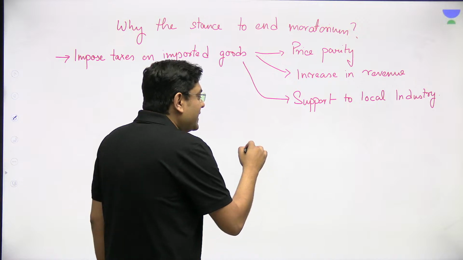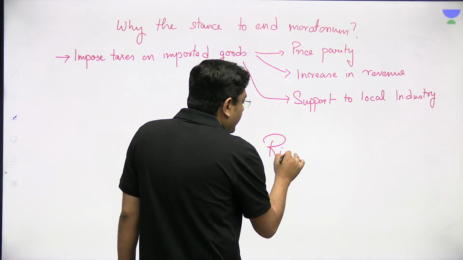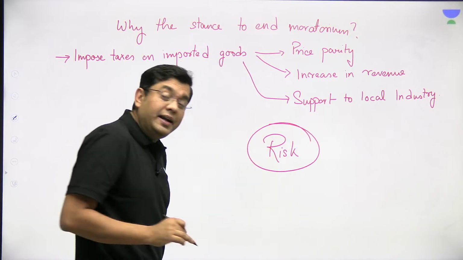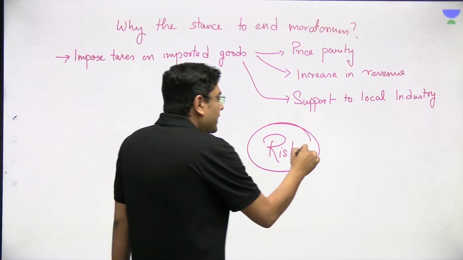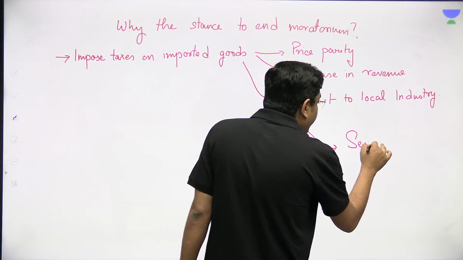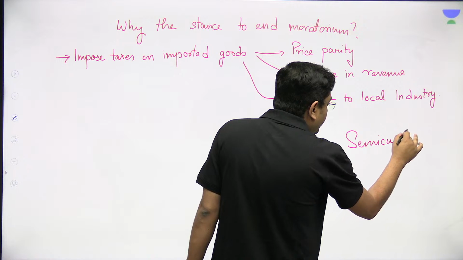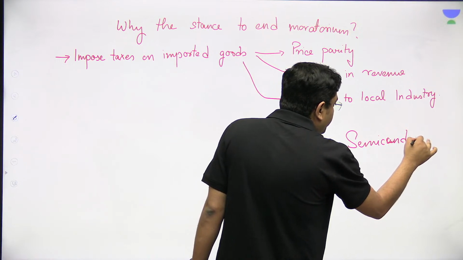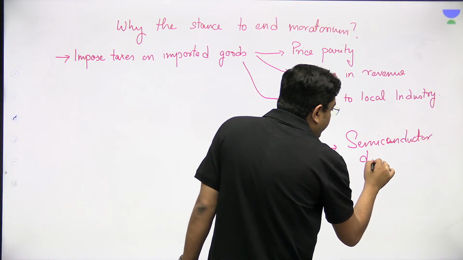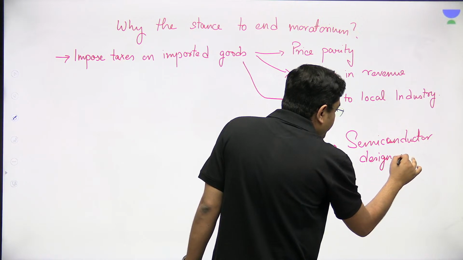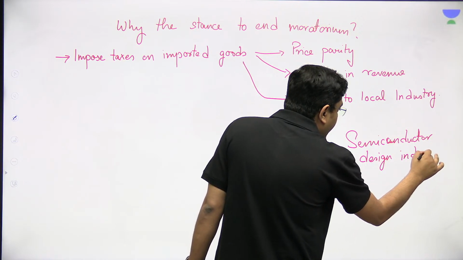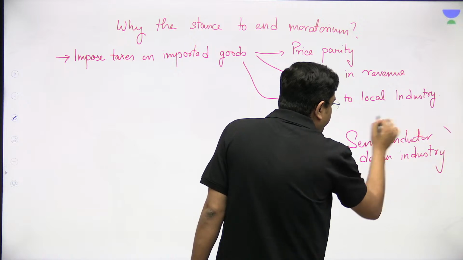So the risk that they are indicating that India will face is the fact that the semiconductor design industry will be damaged.